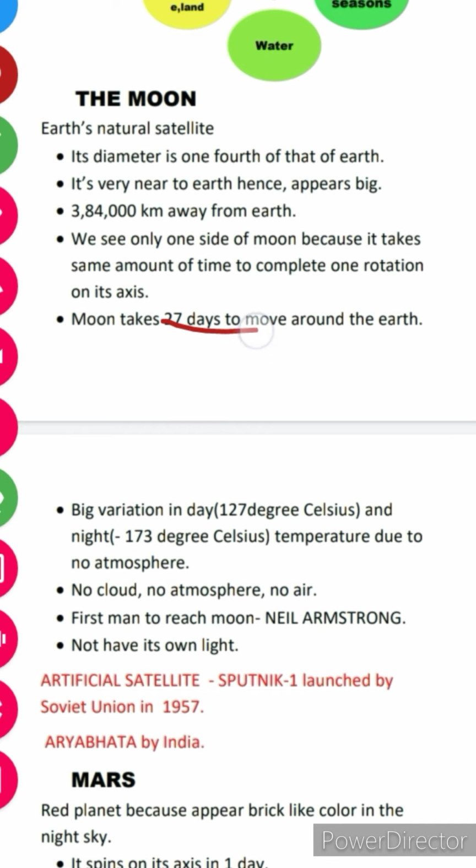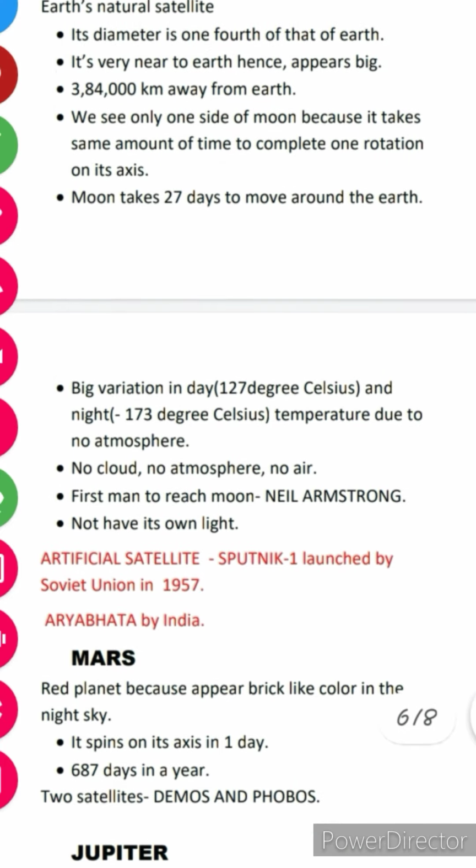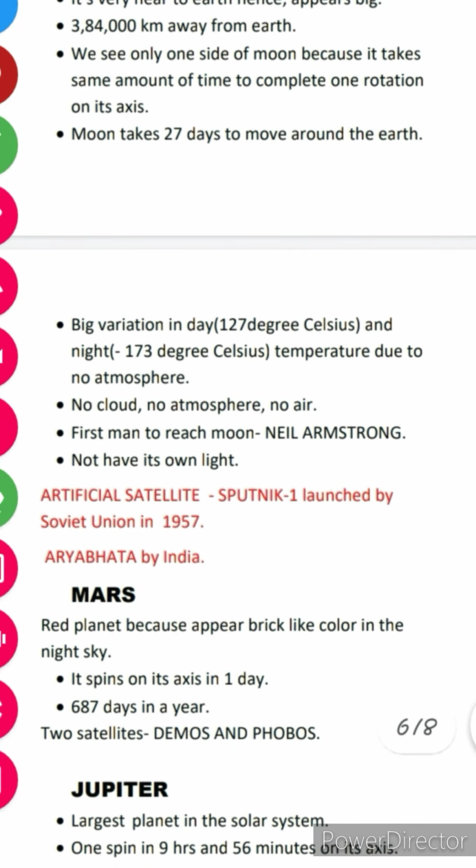Moon takes 27 days to move around the Earth. The moon has a big variation in day and night temperature. In the day, it is 127 degrees Celsius, but at night it's minus 173 degrees Celsius. Why is it so?